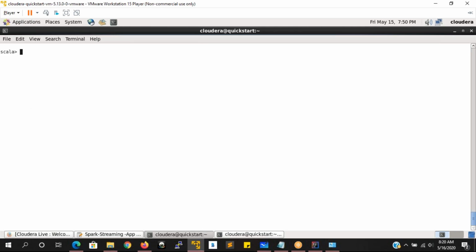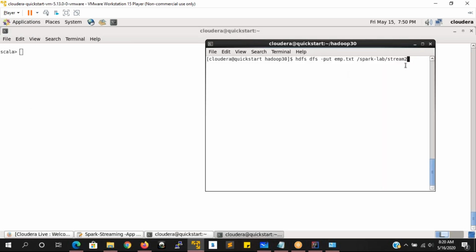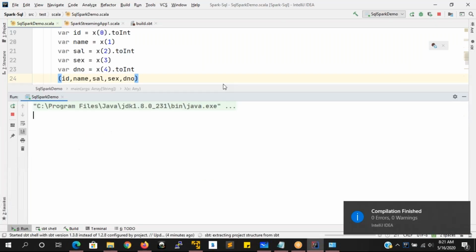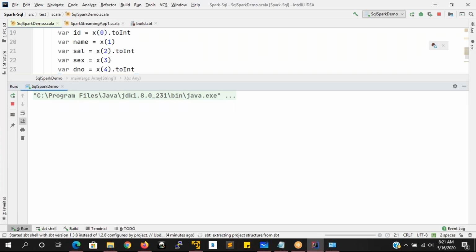But once the data is loaded, whatever data I have loaded has to get processed. If it is to get processed here, then how exactly are we going to do the processing on top of the streaming RDDs? That means whatever D stream is created, how exactly is the processing going to run on the D stream? That's what we are going to see. Okay, let me show you now.